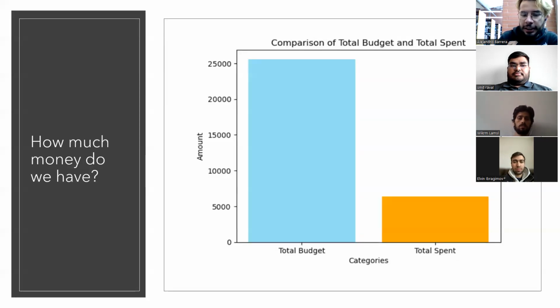Next, please. And this graph can help us visualize how we are doing in spending our money. We can see that we still haven't spent more than half of the money, and we are almost at half of the project. So I think we are great on this side also.